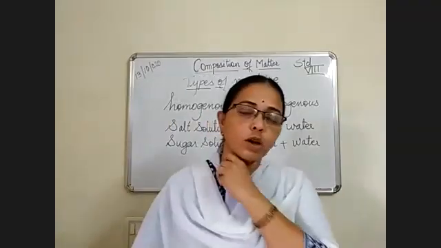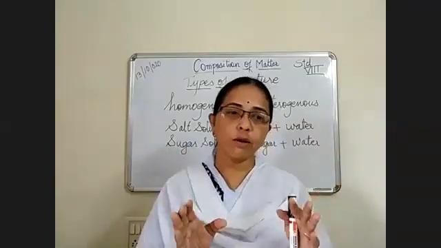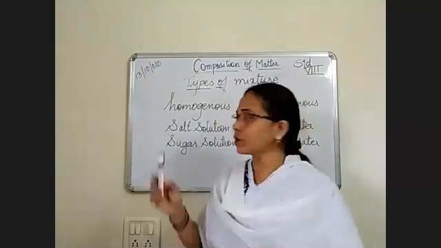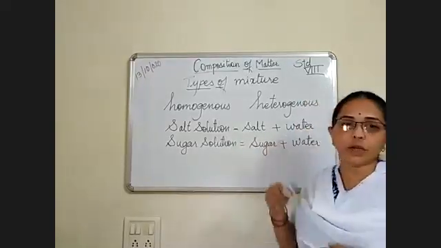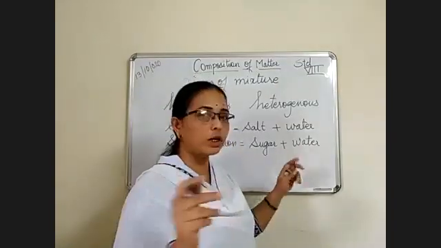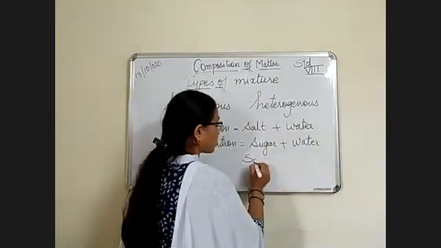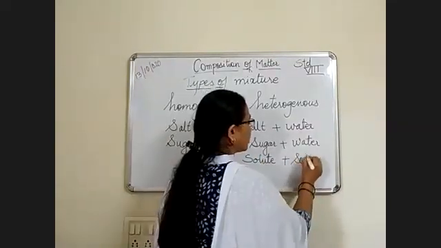But what happens here? These two substances are there, salt and sugar. Salt is in very small quantity in that large amount of water. Sugar is also in small quantity in a glass full of water. So we call these substances solute and water we call solvent. In solution, we have two things, that is solute and solvent.